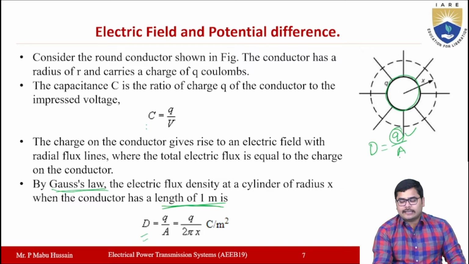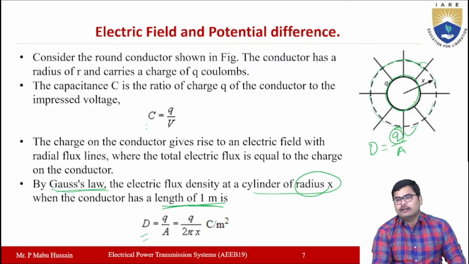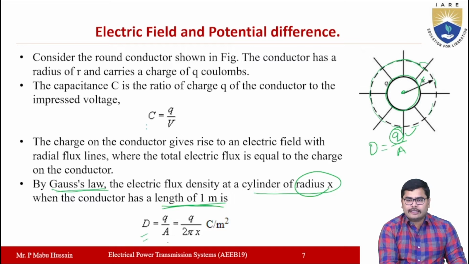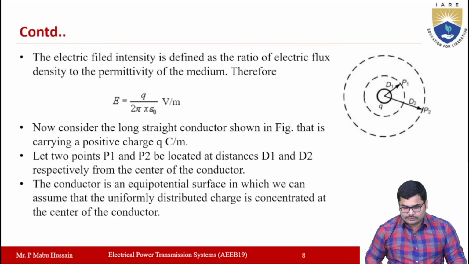So when you consider 1 meter length of the conductor and this charge on the conductor is Q here, then what is the area of this cylinder up to the radius x, right? Up to the radius x, up to these dotted lines, we are considering the area. So up to this distance the radius is x here, so area will be 2 pi x. So D is equal to Q by A, and A will be equal to 2 pi x. So this is the electric flux density, right? For a cylinder of radius x meters and having a length of 1 meter.